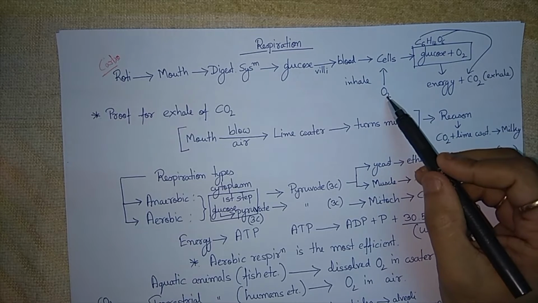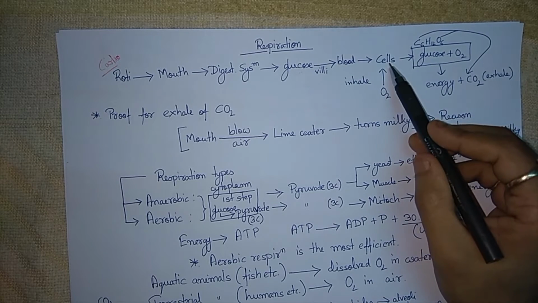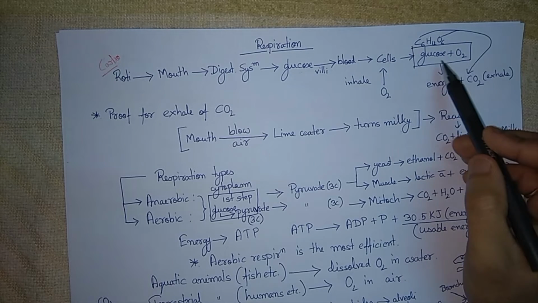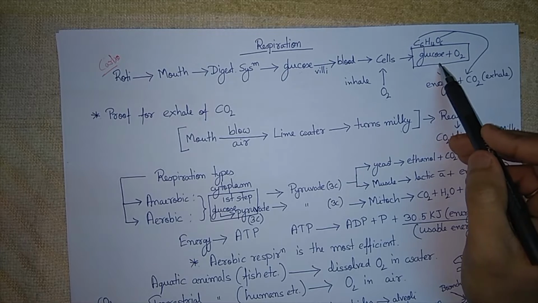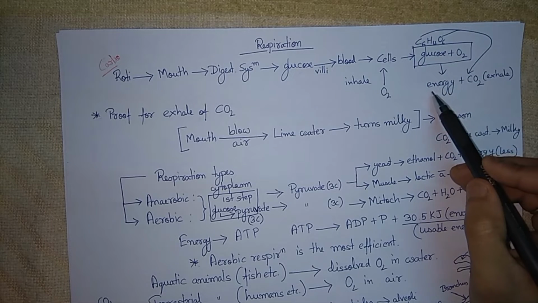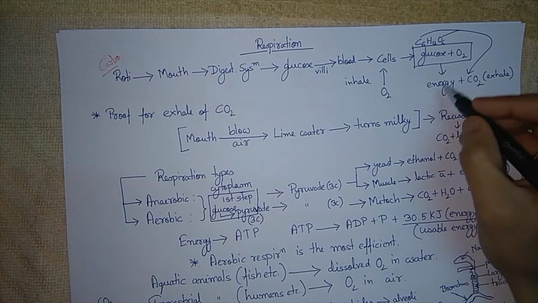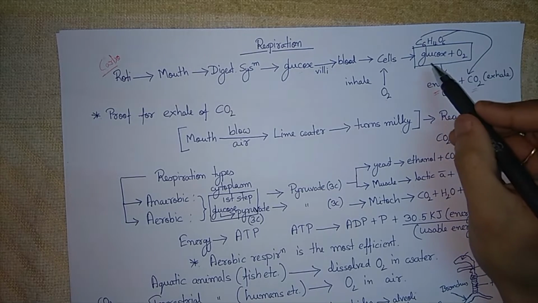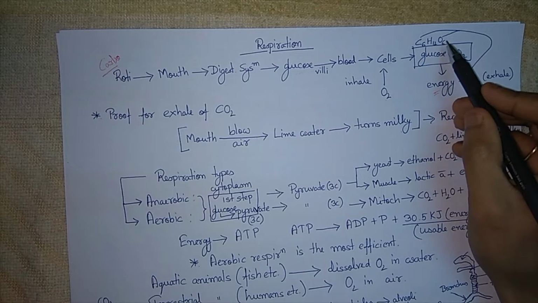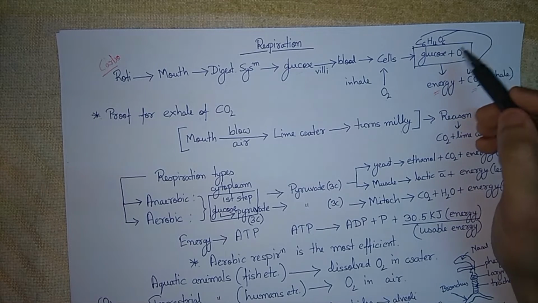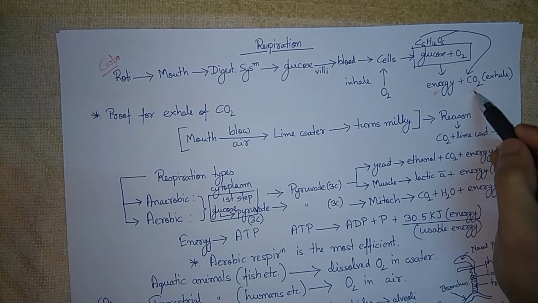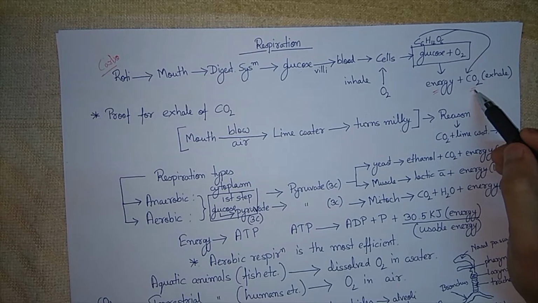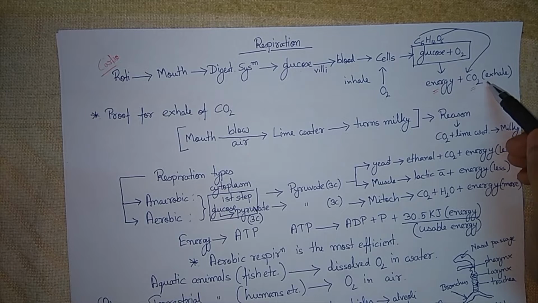Then we inhale oxygen. In the presence of oxygen, the glucose inside the cells is broken down or burnt, and energy and carbon dioxide are produced. Remember, glucose, the C6H12O6 biomolecule, is broken down into energy and carbon dioxide in the presence of oxygen. This carbon dioxide later is exhaled.